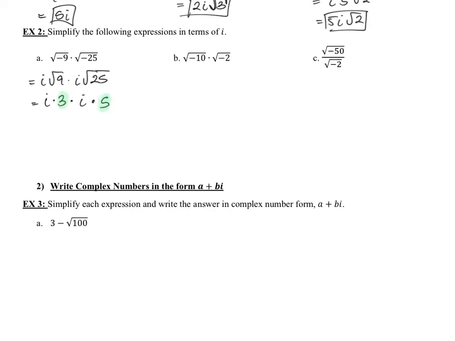Then we can multiply the 3 and the 5, and the like terms of i, and we will get, let's see, 15i squared. But remember, according to definition, i squared equals -1. This was in the definition in the very beginning. So let's simplify that out. We get 15 times -1, which will equal -15. So note, it's always important to change from the negatives in the very beginning. Change those into i.